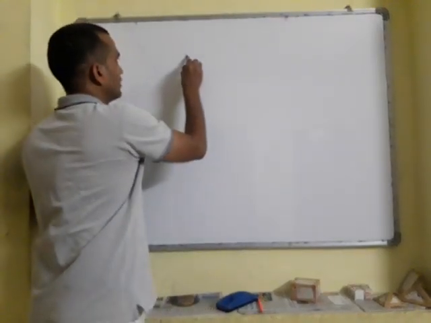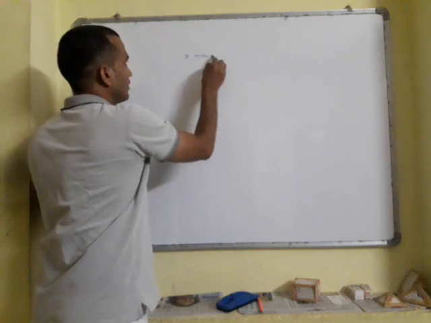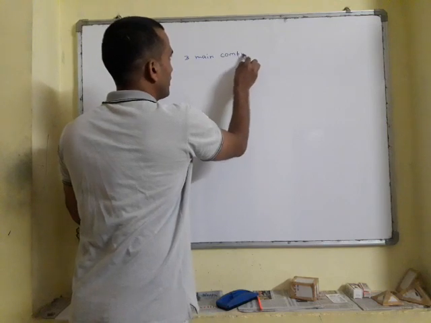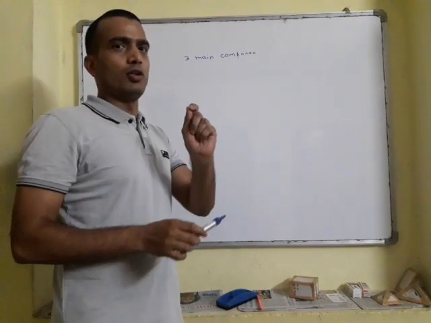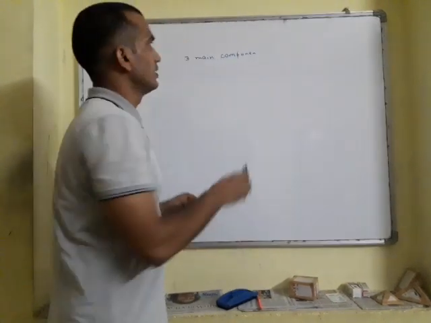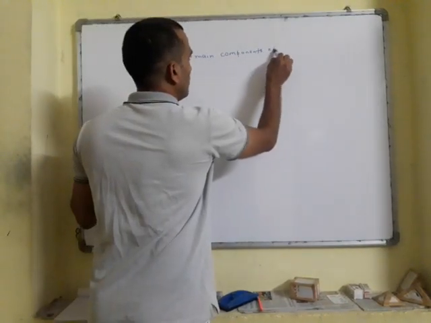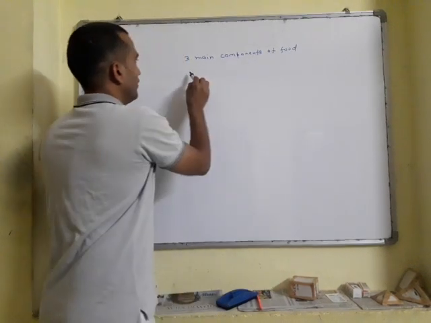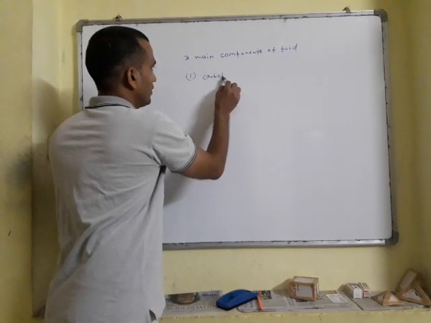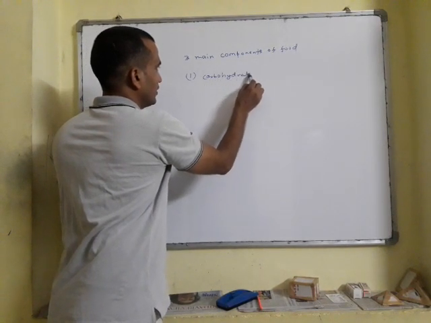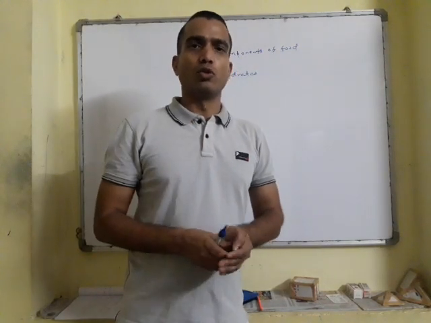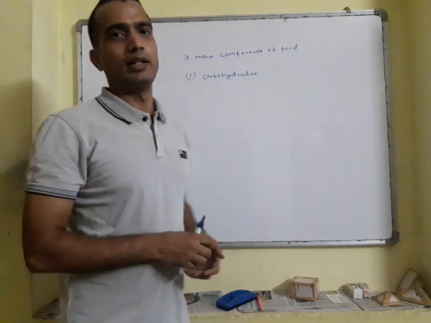There are mainly three components of food, three main components. I just wanted to remind you; I think you might have read this topic in junior classes. First is carbohydrate. Which food sources are rich in carbohydrate?